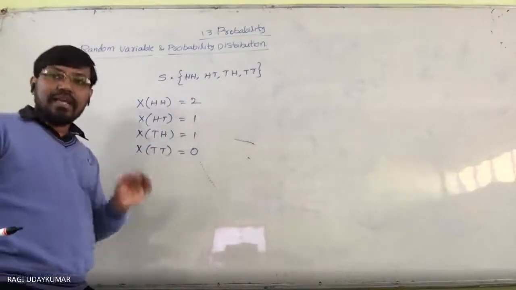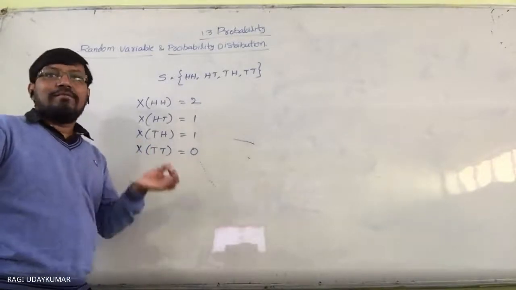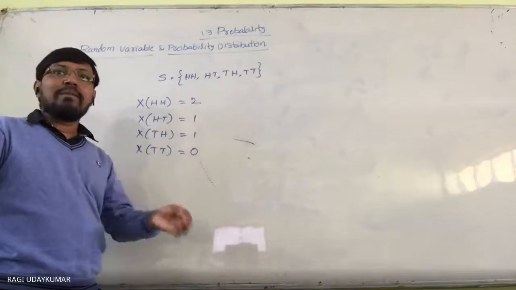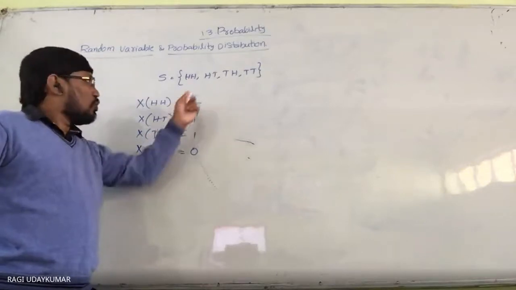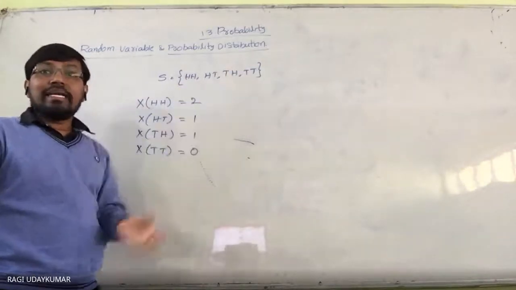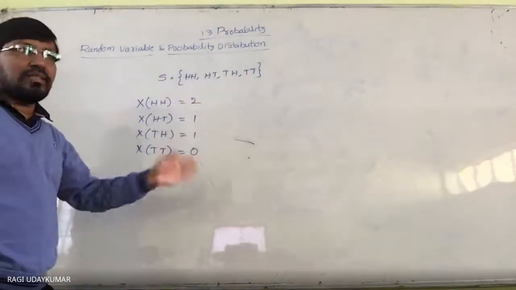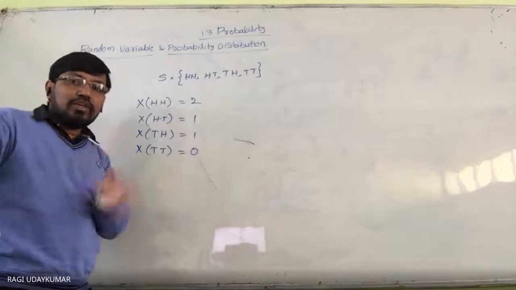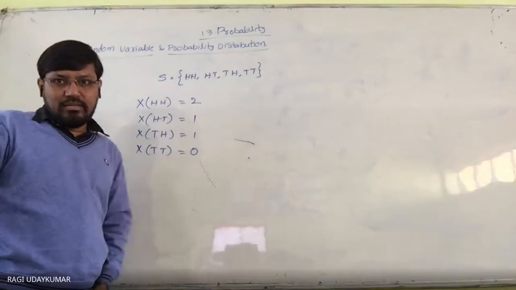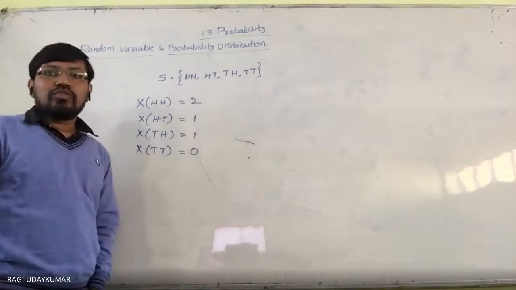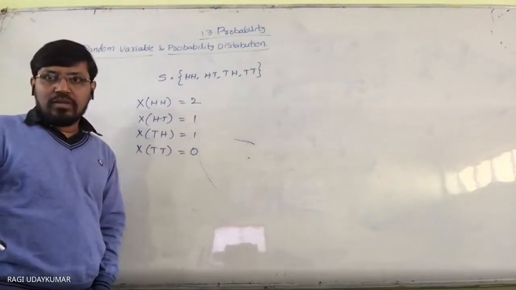So random variable is nothing but a real valued function whose domain is the sample space of the random experiment. Domain is the sample space. And real valued function means the answer you are going to get, that is, the range, which is real numbers. So usually numbers you are going to get. This is the best example you can take. So it is called a random variable. Here X denotes the random variable.